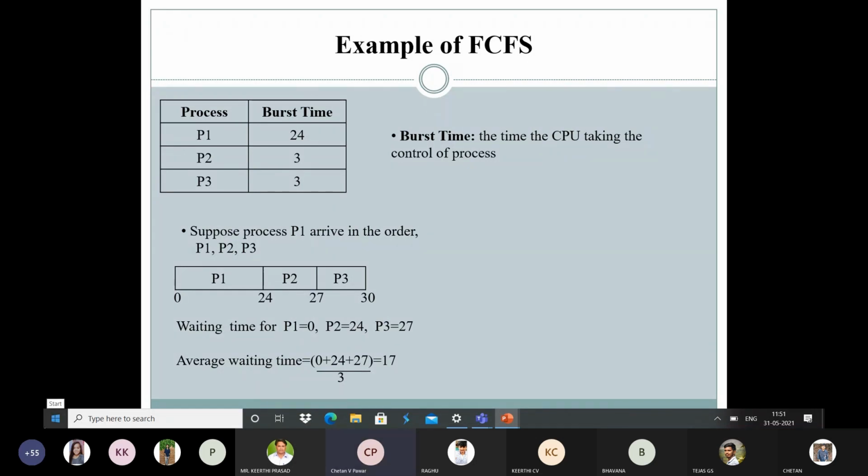Suppose the processes arrive in the order P1, P2, and P3. How are they occupied in burst time? So the burst time of P1 is 0 to 24. Next P2.